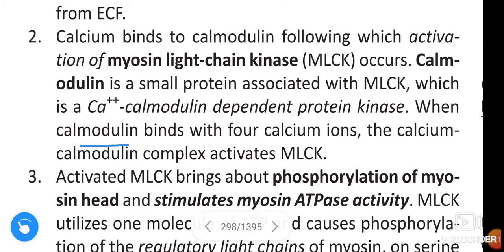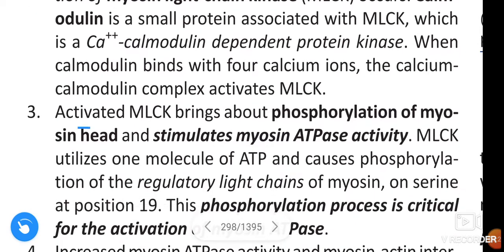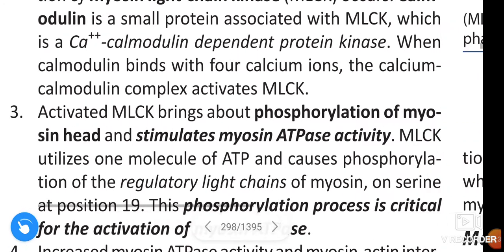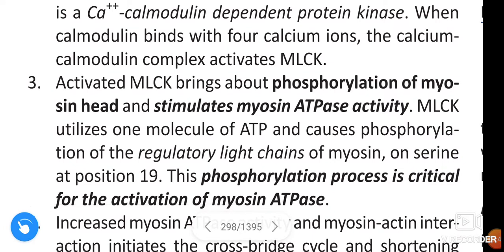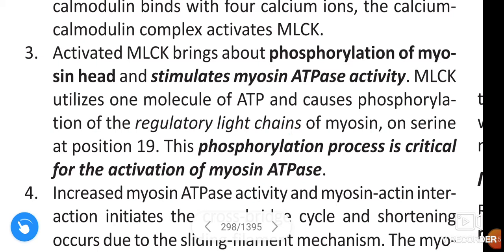When calmodulin binds with 4 calcium ions, the calcium calmodulin complex activates myosin light chain kinase. Activated myosin light chain kinase brings about phosphorylation of myosin head and stimulates the myosin ATPase activity. Myosin light chain kinase utilizes one molecule of ATP and causes phosphorylation of regulatory light chains of myosin on serine at position 19.